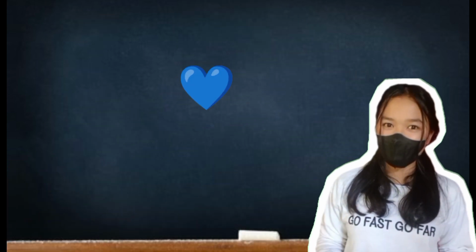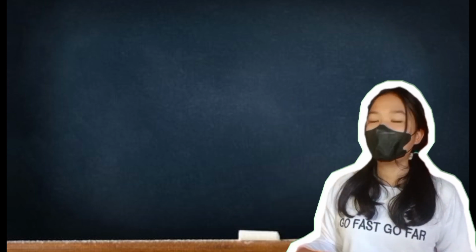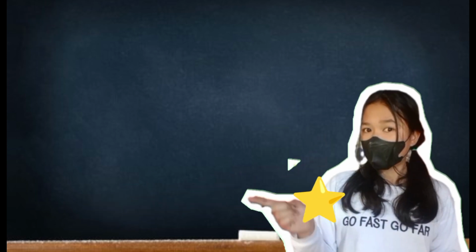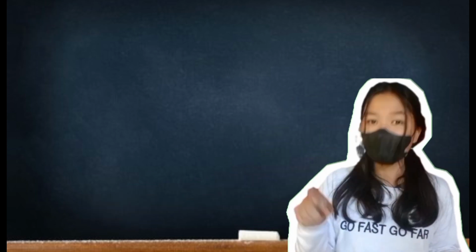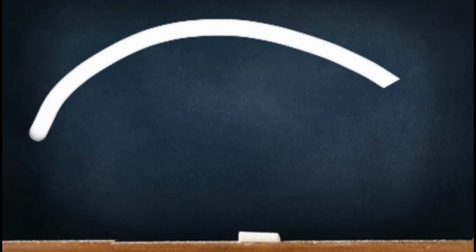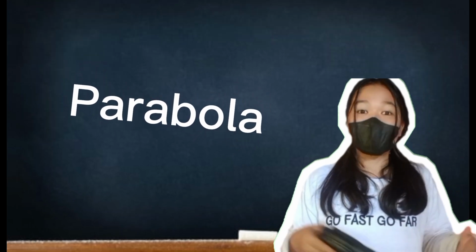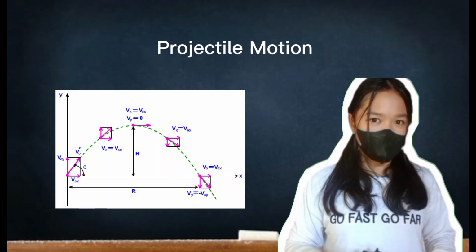Alright, let's break this down. Whenever you throw, shoot, or launch something into the air, it follows a path that's curved, not straight, not random, a smooth arc called a parabola. That's what we call projectile motion.